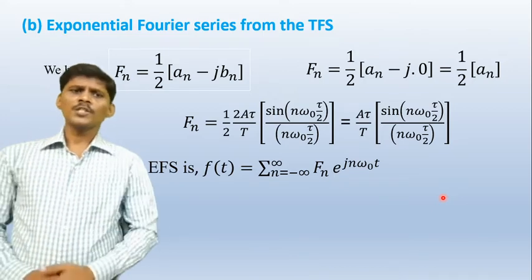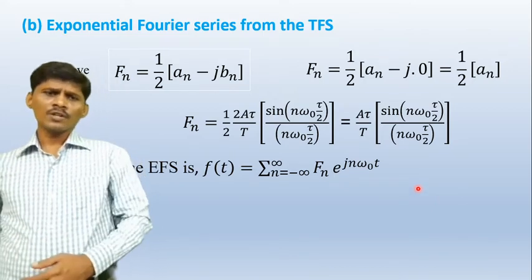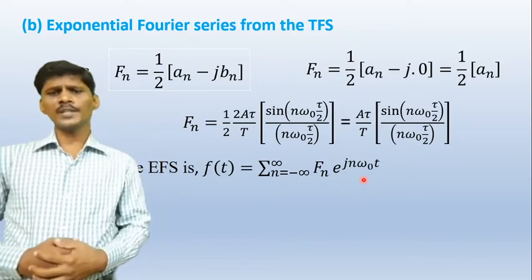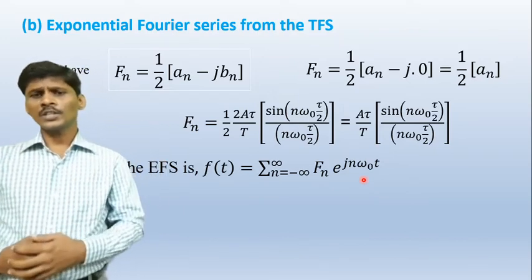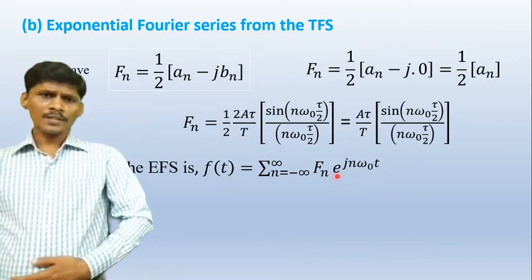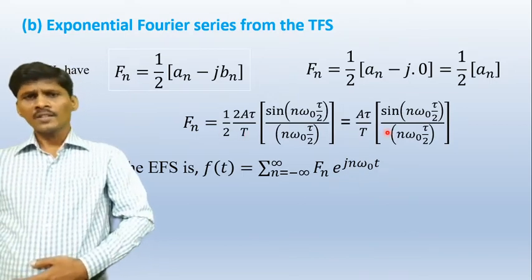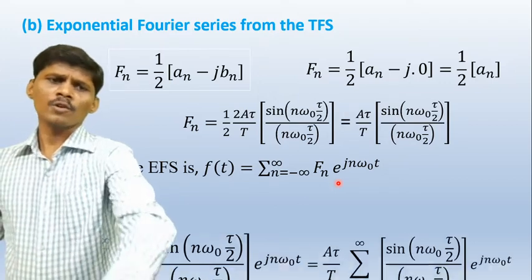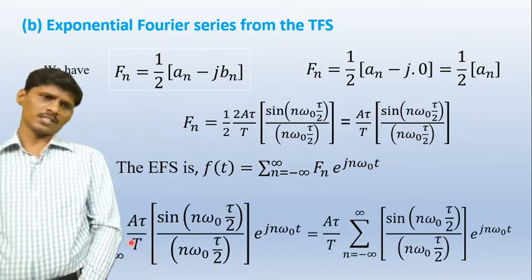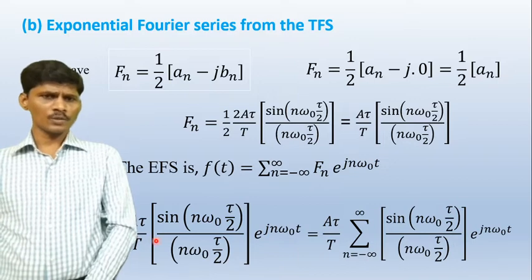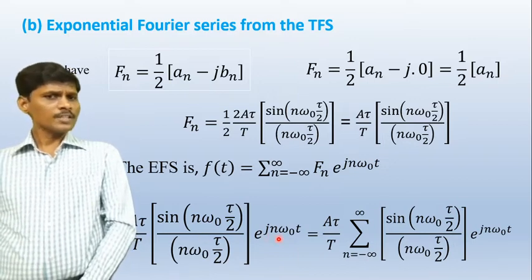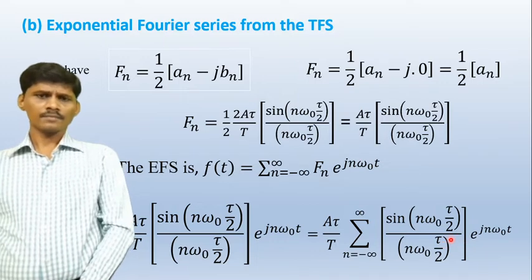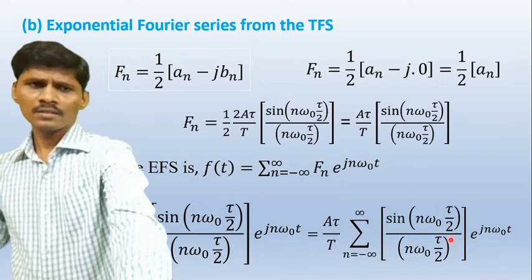So what is the exponential Fourier series? This is the equation of exponential Fourier series: sigma n equal to minus infinity to infinity Fn into e power j n omega naught t. The coefficient Fn is already calculated. Substituting this Fn value into this equation, we get the expression of complex exponential Fourier series. Therefore, f of t is equal to sigma Fn into e power j n omega naught t. That is the second bit solution.